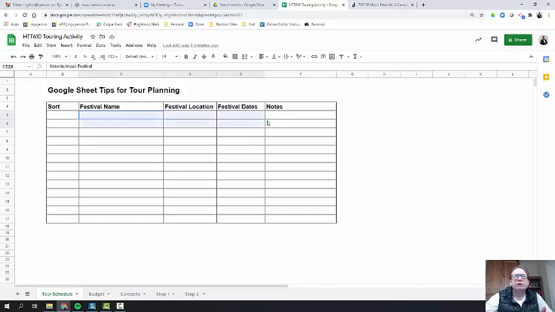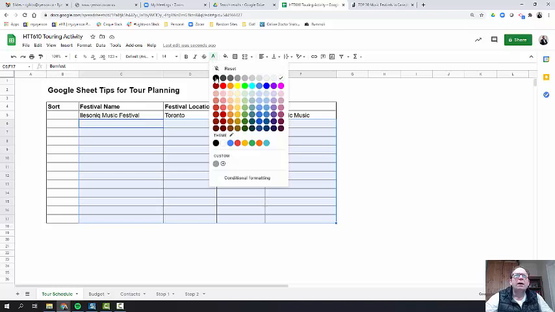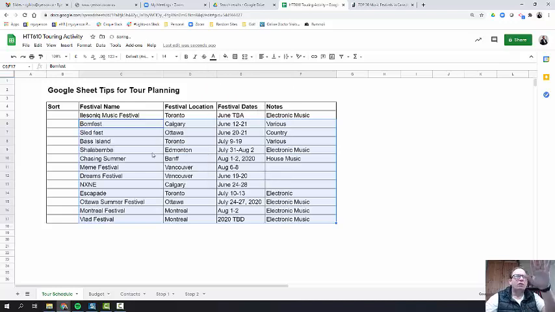So when you go to the source, let's just say we find a whole bunch of places. I'm just going to open these up, organize, and keep reading. I'm going to learn that the Illisonk Music Festival is in Toronto in June, dates to be determined. I'm going to keep doing my research in such a way that I collect all of my dates and all of my festivals in one place. So then this doesn't really mean much to you, so you need to start to go through and then sort.